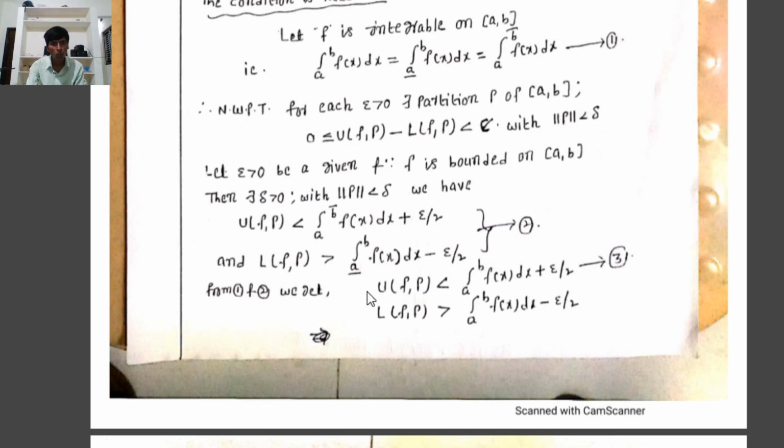Therefore from 1 and 2, substituting, U(f,P) is less than the integral from a to b of f(x) dx plus epsilon by 2, since f is Riemann integrable. Similarly, L(f,P) is greater than the integral from a to b of f(x) dx minus epsilon by 2.